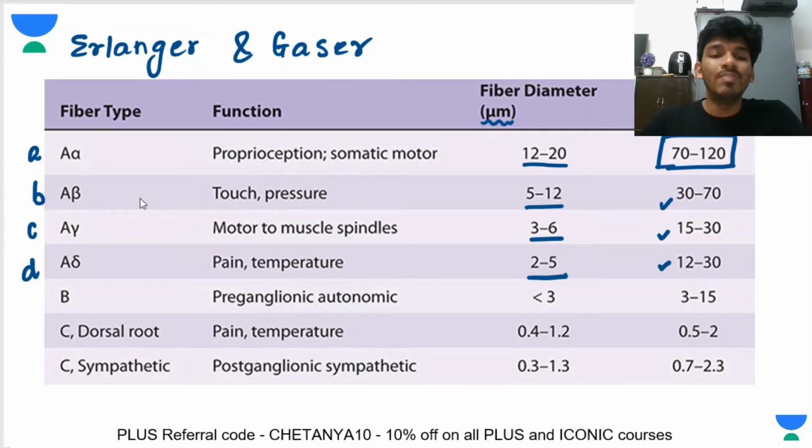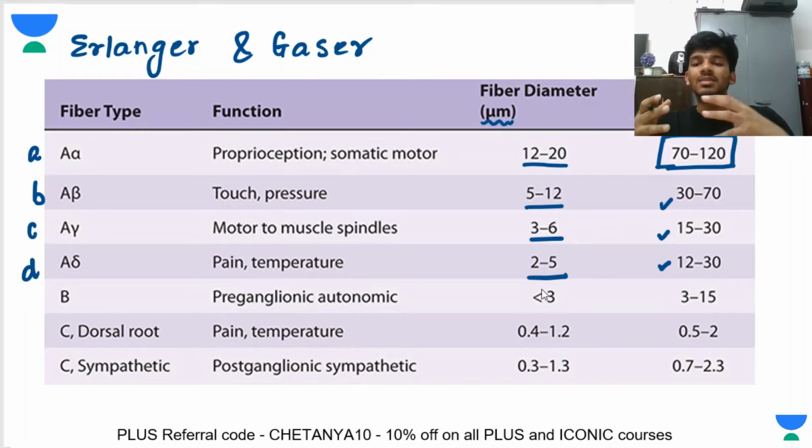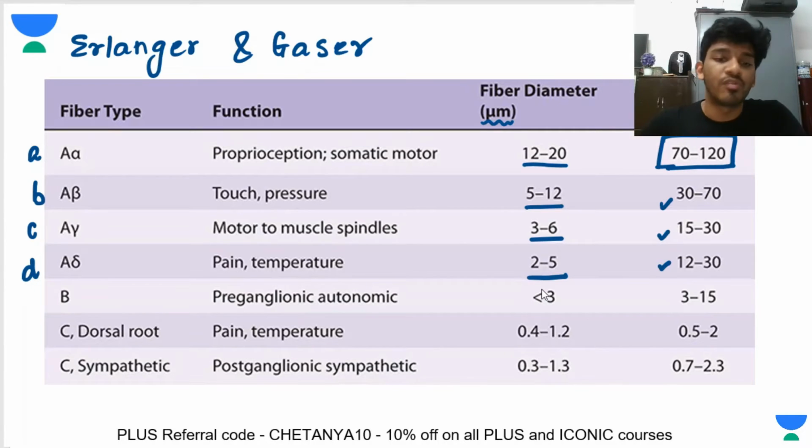Now, when you talk about the B kind of fibers, they are preganglionic autonomic fibers. They have a fiber diameter that is less than 3, and they have some conduction velocity which is also very low. It is even lower than the A type of fibers. It's even lower than the A delta type of fibers, right?